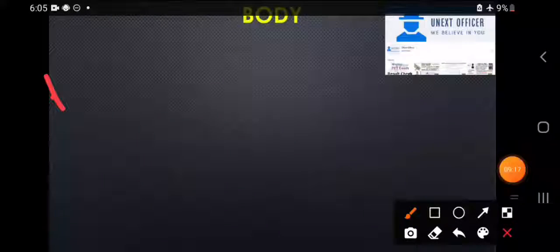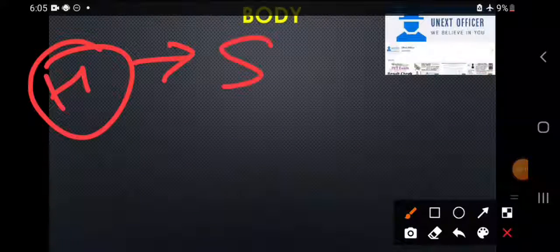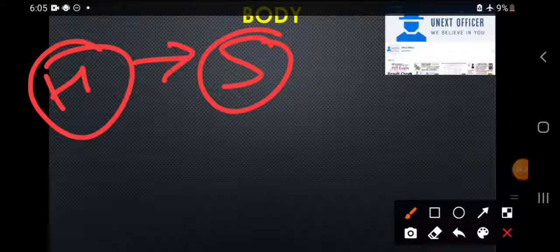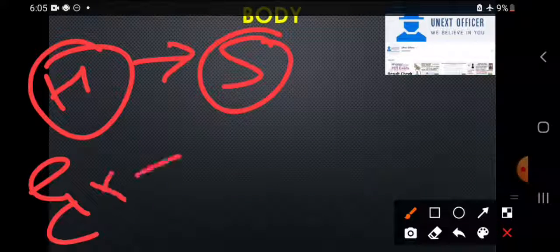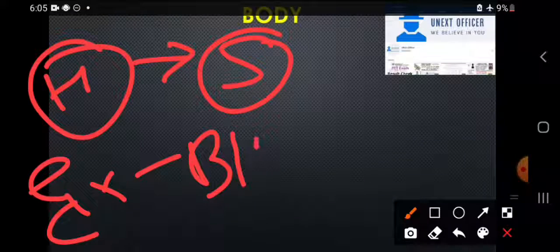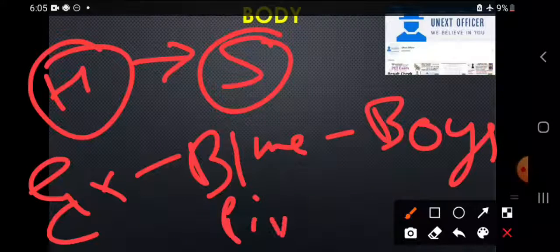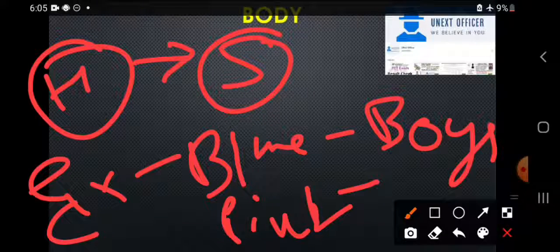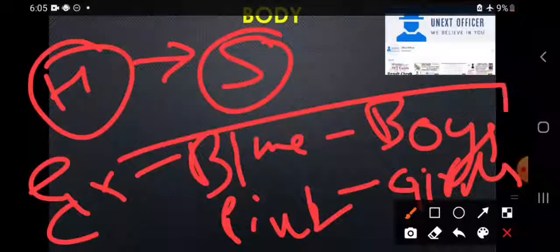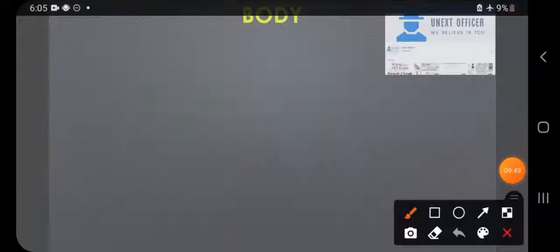Through the society itself. For example, I am repeating this example: girls like boys, blue is for boys, and pink will be liked by girls only, right? This is our commonsensical knowledge. And what do sociologists do? Sociologists try to prove whether it is correct or not.